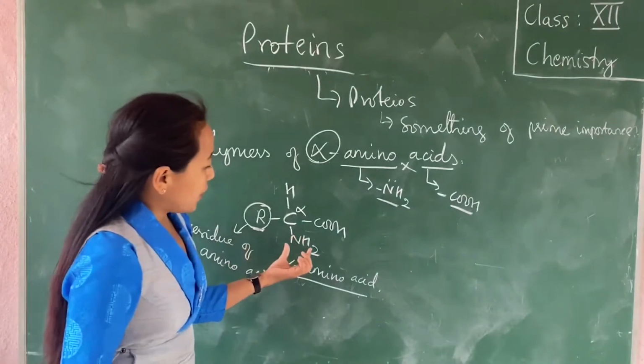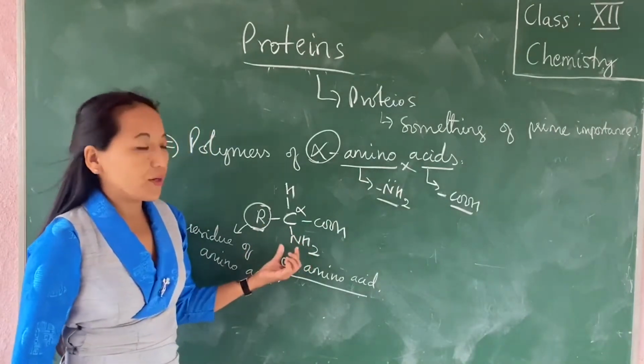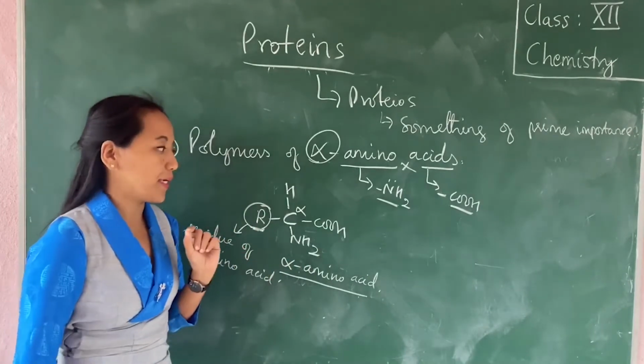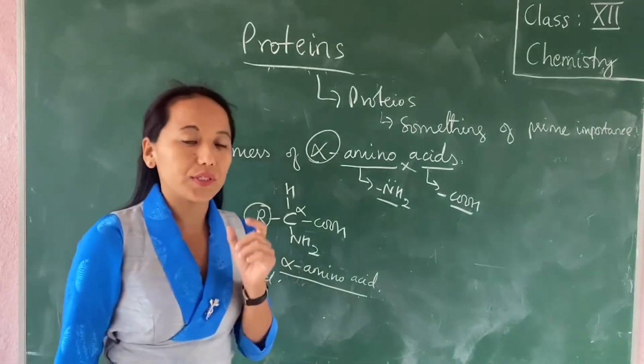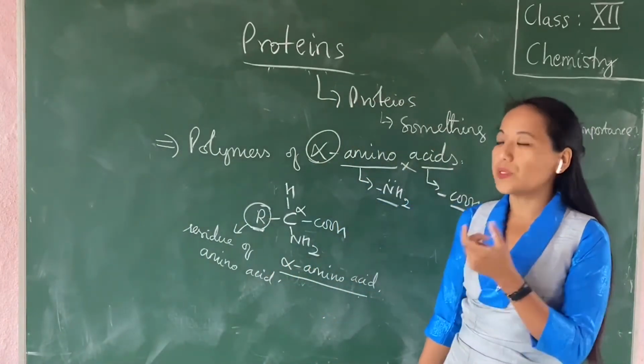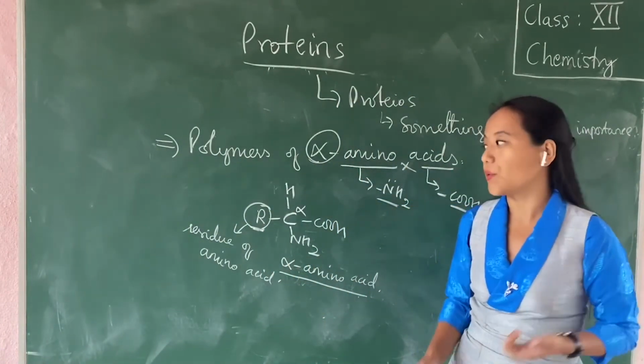Now, depending on the position of the NH2, you have L amino acid, you also have D amino acid. Like in the case of glucose, if the OH is present on the right, it is called D-glucose. If the OH is present on the left, it is called L-glucose.